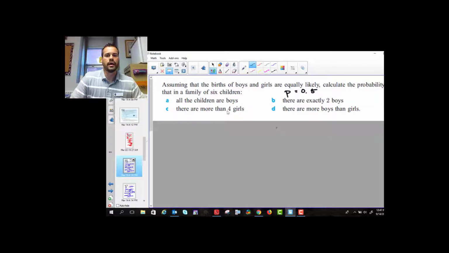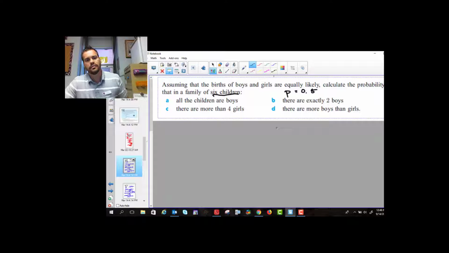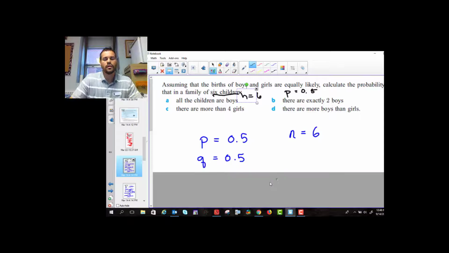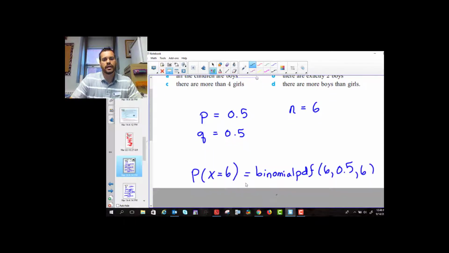So how many trials are there? That's the other thing we have to decide, and it tells us that right here. There's 6 children, so that means that N is equal to 6. So if I want all the children to be boys, I am going to say I want X equal to 6.